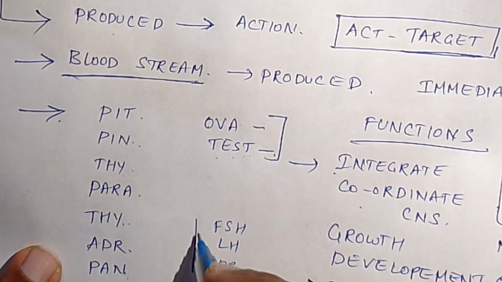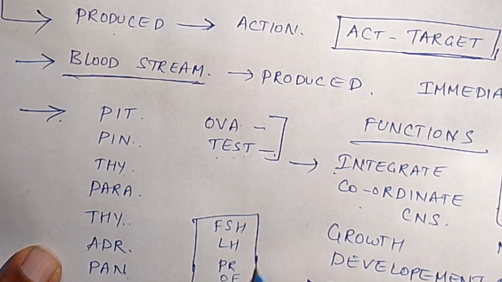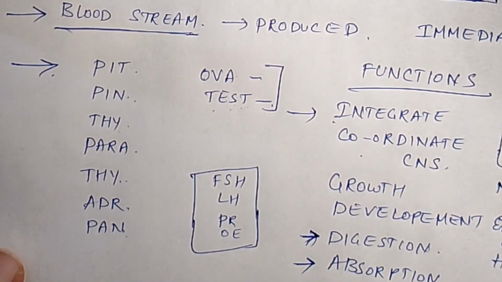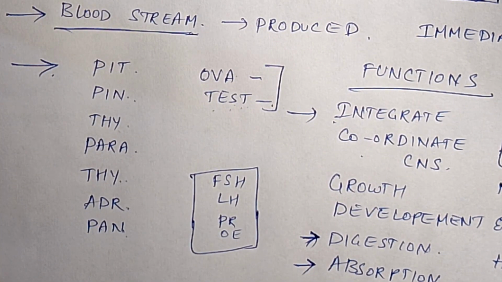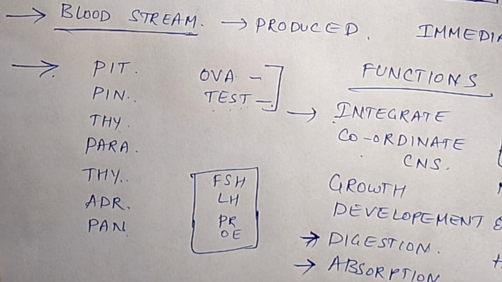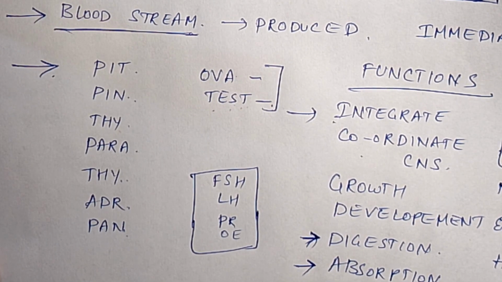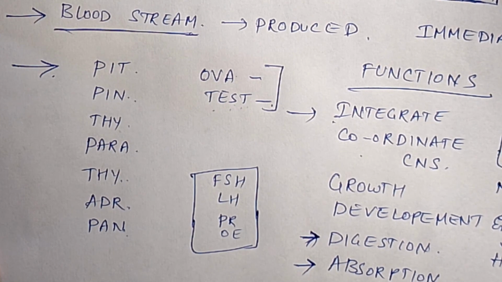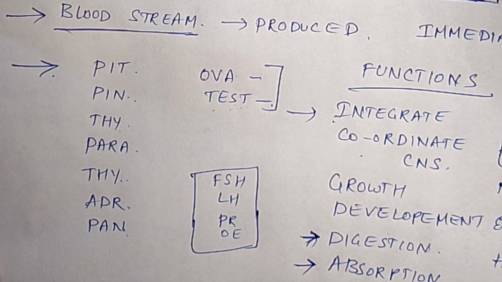All these are the reproductive hormones secreted in our human body. Apart from that, they regulate the body fluid volume and its composition. Body fluid volume can be maintained with the help of the endocrine system.